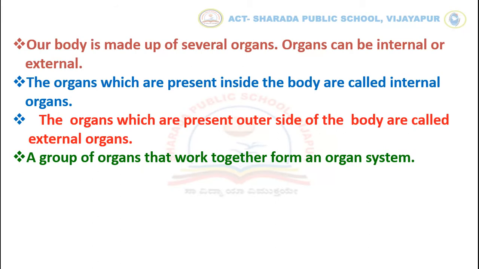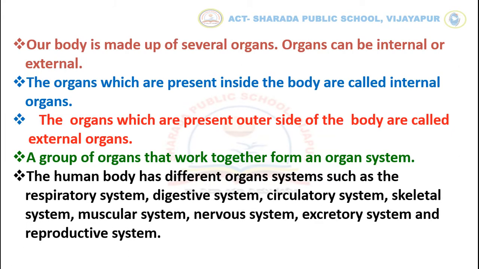A group of organs that work together form an organ system. The human body has different organ systems such as the respiratory system, digestive system, circulatory system, skeletal system, muscular system, nervous system, excretory system and reproductive system.